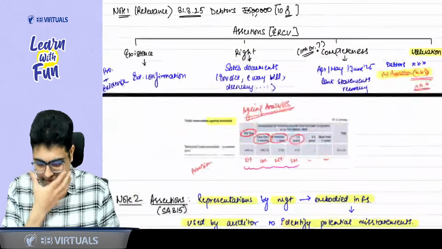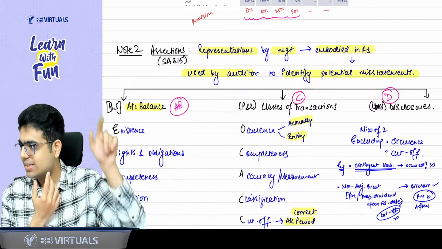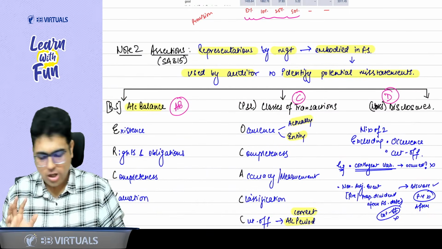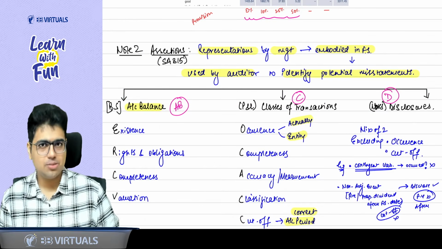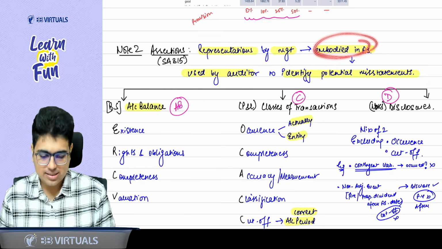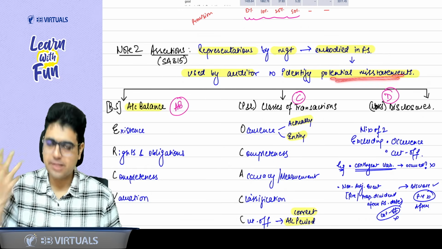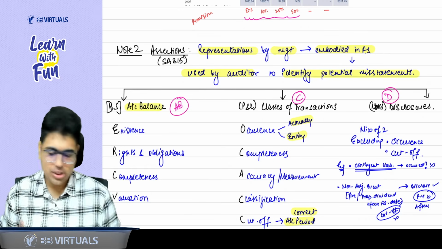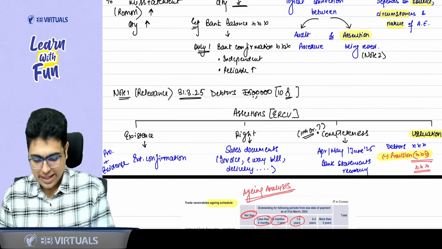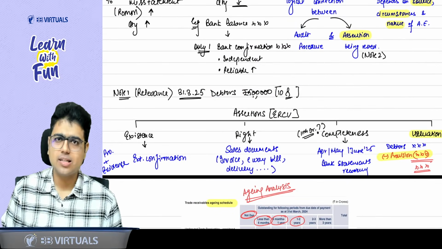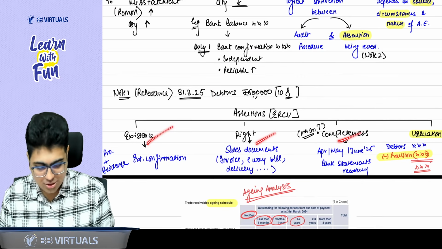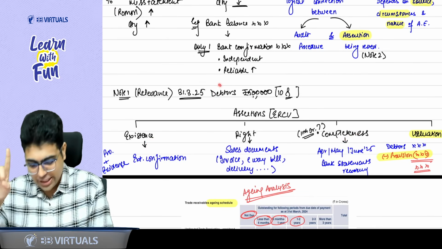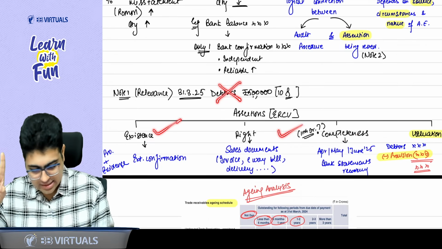Now, Baba, let's revise the concept of assertions in a little more detail. What were the assertions? Sir, assertions are the representations of the management which are there in the financial statement to identify potential misstatement. Sir, what do you mean by potential misstatement? For example, if there is a debtor, okay, sir, will I test the debtor or I will test the assertions of the debtor? Sir, we don't test the debtor, we test the assertions.